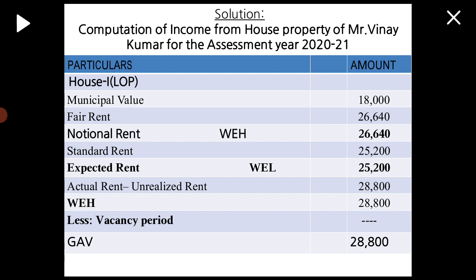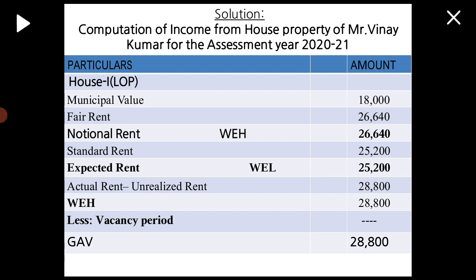So take it as notional rent, and once again take standard rent given in the problem, that is 25,200. Compare with the notional rent, whichever is least should be considered. 26,640 or 25,200, whichever is least, 25,200 is least, that is taken as expected rent.